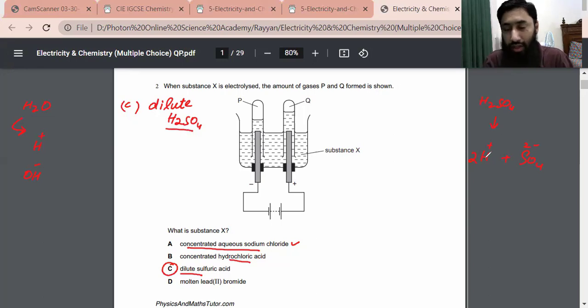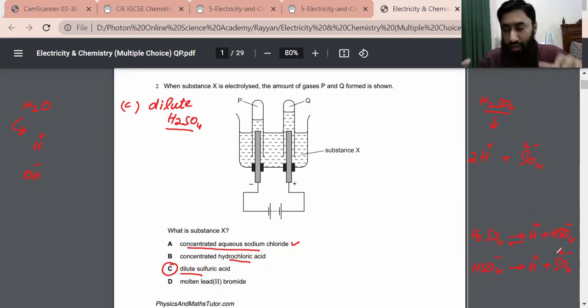Hydrogen ion and sulfate ion. Actually, this is not a little bit more correct. The correct way is, first of all, sulfuric acid ionizes to produce hydrogen ion and bisulfate ion. We call this bisulfate ion or hydrogen sulfate ion. Next, this hydrogen sulfate ion again ionizes and produces hydrogen ion and sulfate ion.